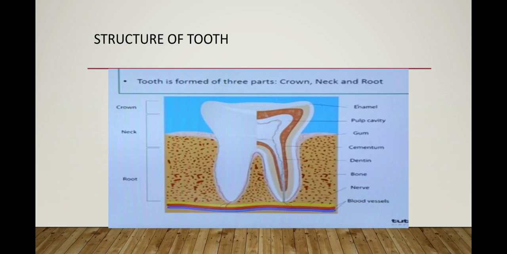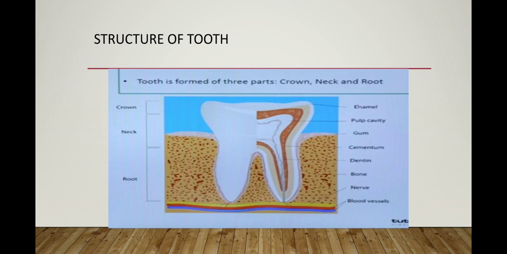Our tooth is divided into three parts: crown part, neck part and root part. You can see here the first one is like a crown, after that is a neck, and then a root. The crown part is the topmost layer of the tooth, the middle part is the neck, and the root part is the bottom.